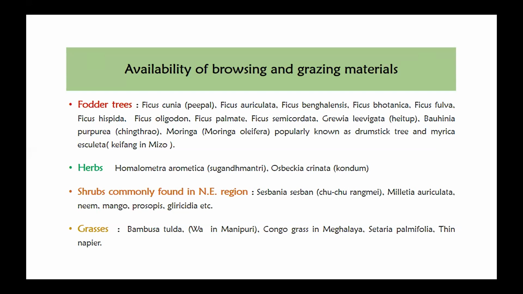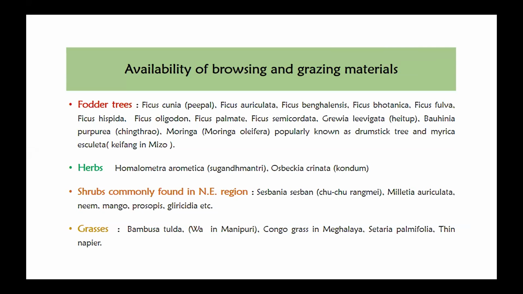Other herbs like Homalomena aromatica, and the common name is Sugan Mantri. Then Osbeckia crinita, in Manipur we call it kondum. This is also very popular almost in the hilly region of the northeast. It bears lavender colored flowers, and a berry-type fruit which is sweet in taste, and even humans can consume it. The leaf is a hairy leaf, so those leaves can be fed to livestock.